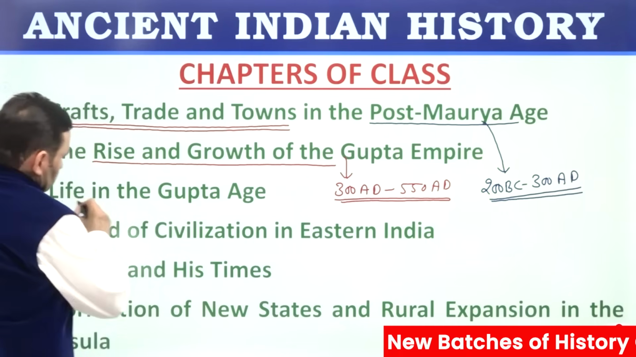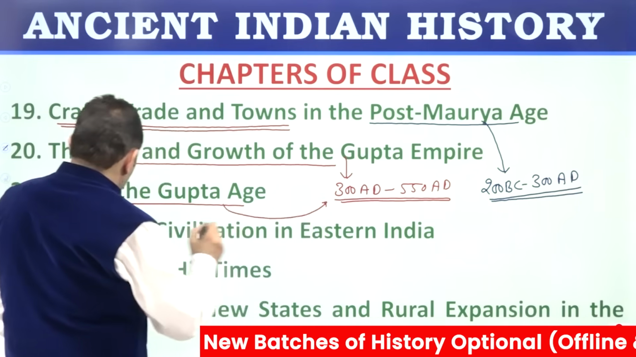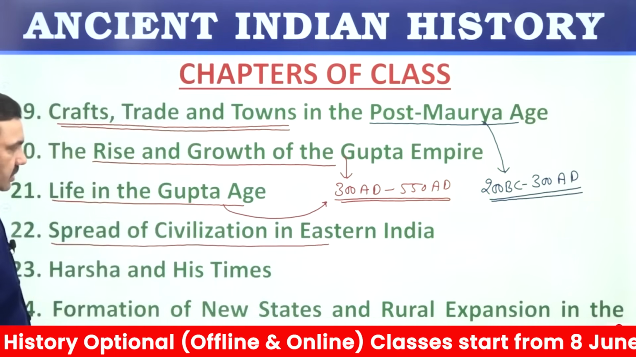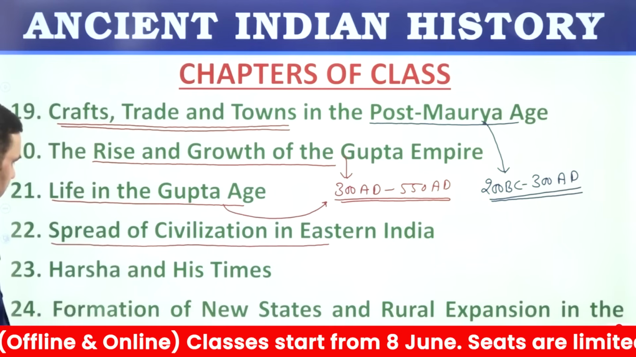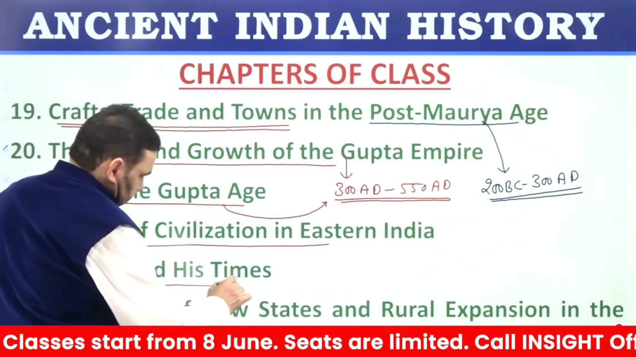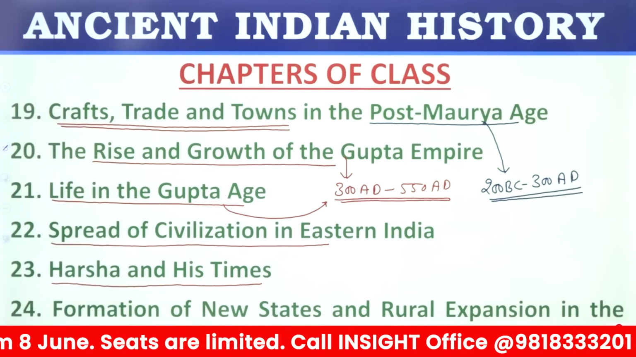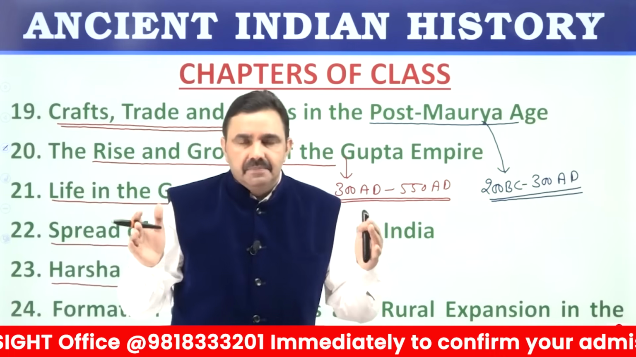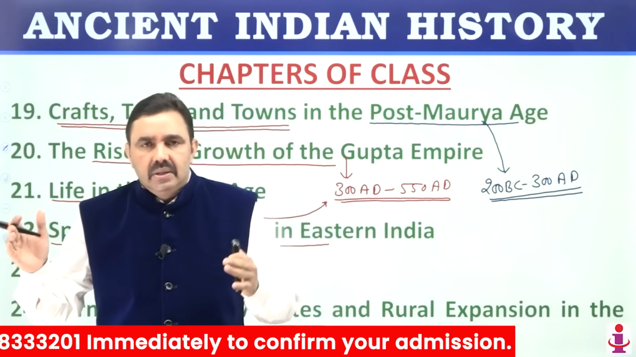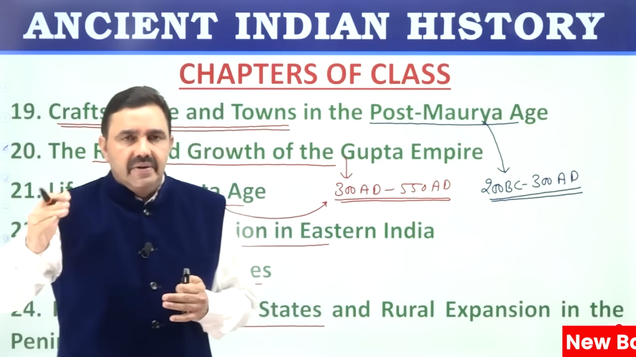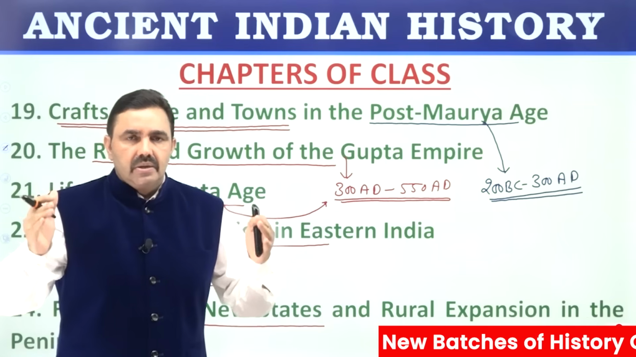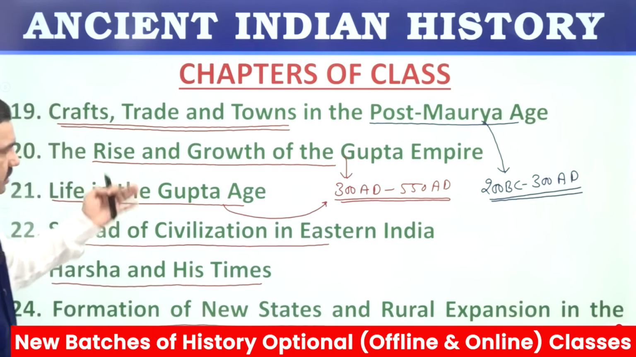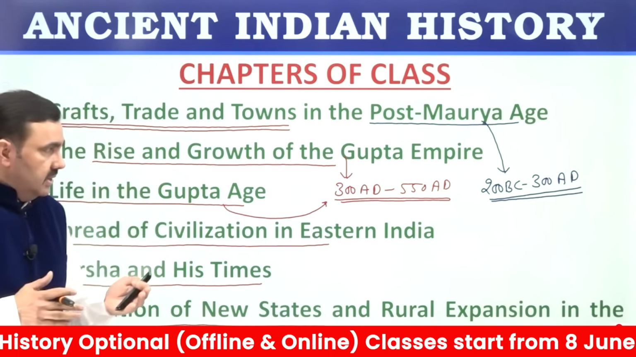Life in Gupta age, social life, economic life, all those things we'll see here. Spread of civilization in eastern India. How did Vedic civilization or the Aryan civilization move into eastern India as well as outside India? Harsha, Harshvardhan and his times. Formation of new states and rural expansion in Peninsula. So Peninsula means the peninsular India, Deccan as well as South. Deccan means the northern parts of Peninsula, and when you say South India, we are talking about the southern parts of Peninsula. Important points and concepts from these chapters we'll be studying in today's class.